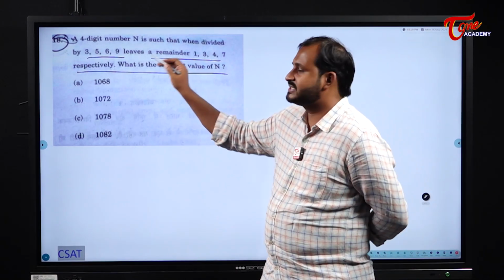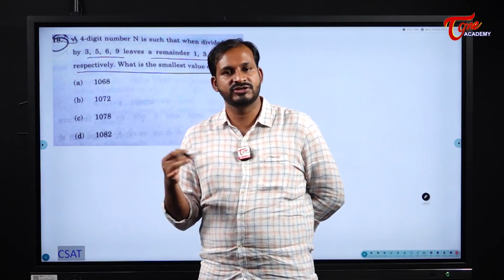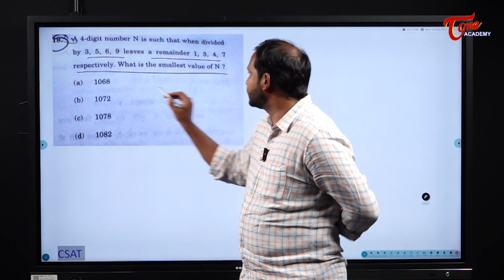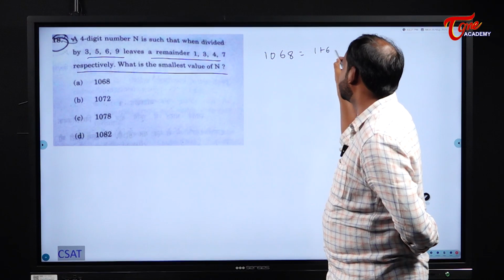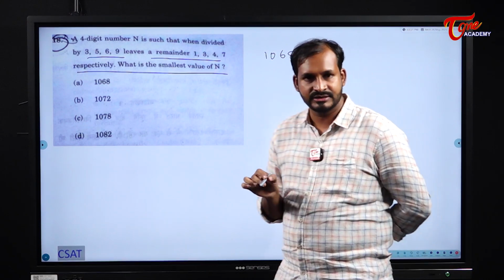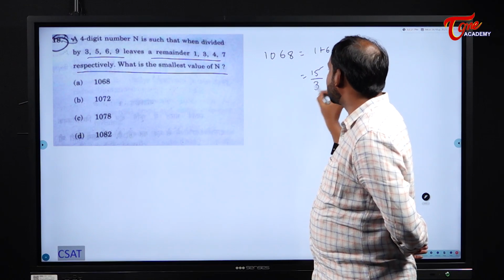Now please see here, option verification. See, what is the divisibility rule of 3? The sum of the digits should be divisible by 3. The first option is what? 1068. That means 1 plus 6 plus 8. What is 1 plus 6 plus 8, students? It is 15. When you divide this by 3, it is exactly divisible, right?